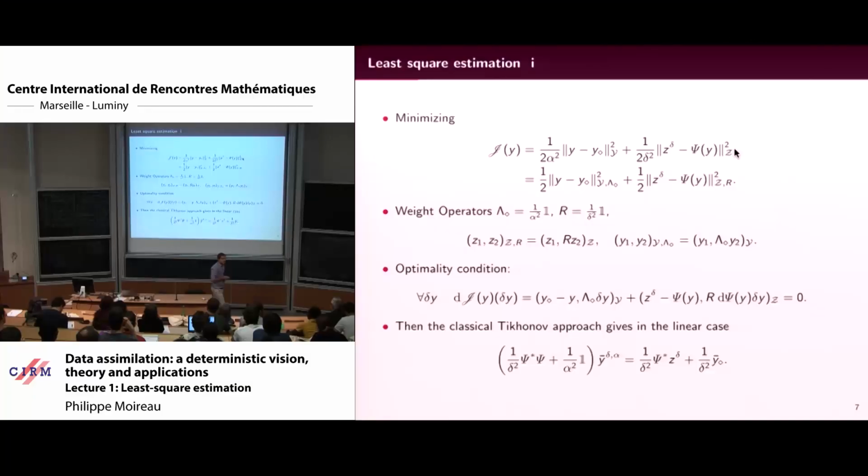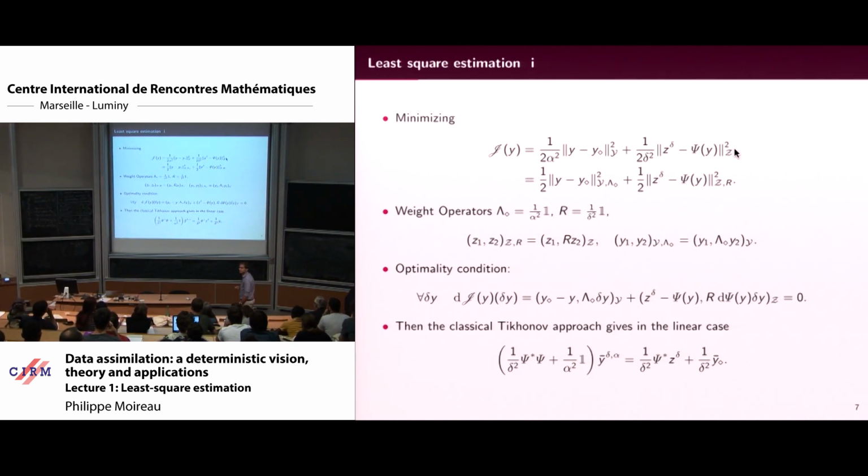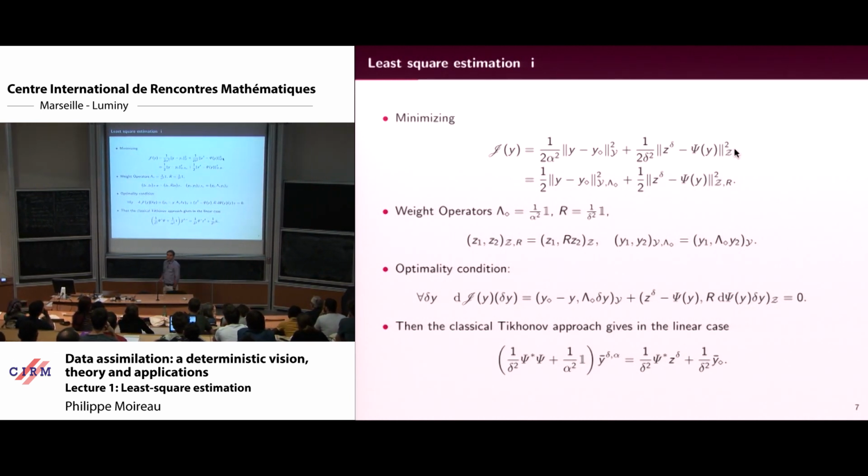Can you make it clear what Y diamond is? You can call it an a priori on the state. If you don't have any a priori, which is fine, then you set 0. But for example, if I look at the density of something, maybe it's not so clever to think that this density is 0. So sometimes you can already set up something, for example a Gaussian somewhere, and you look at the discrepancy with respect to this Gaussian.